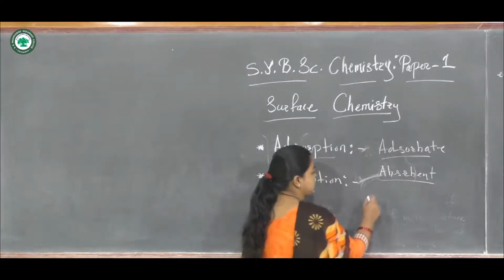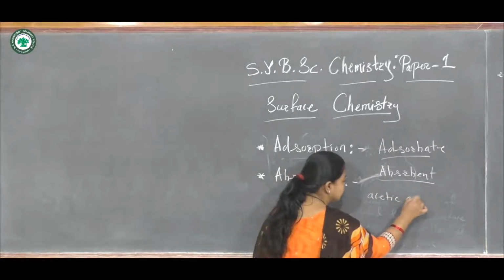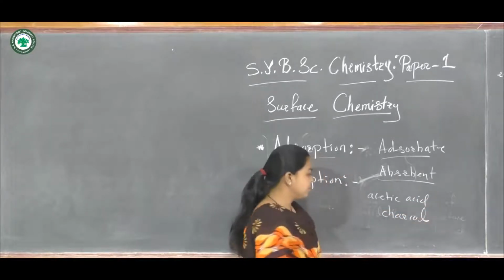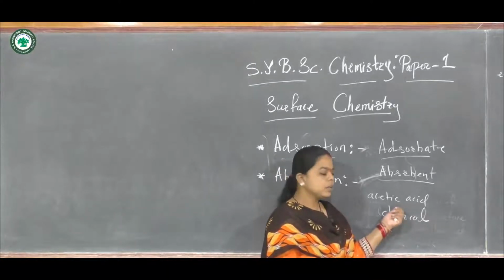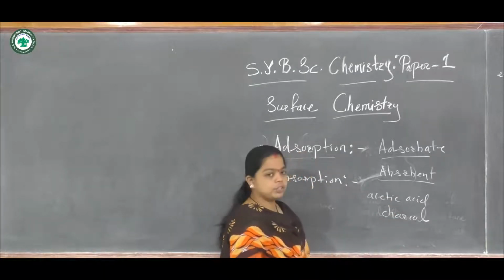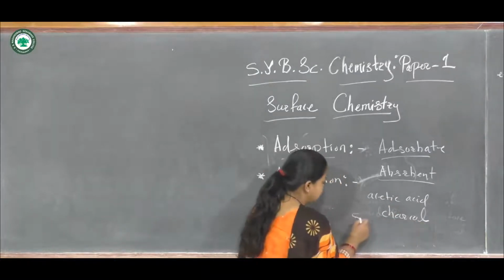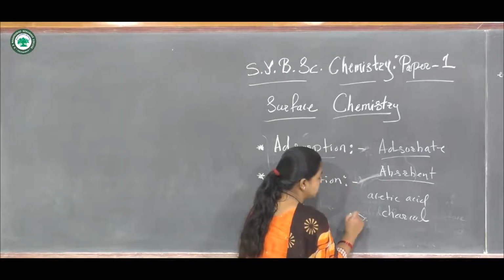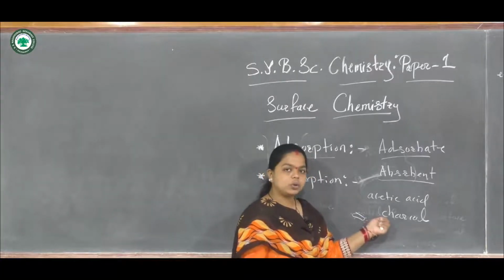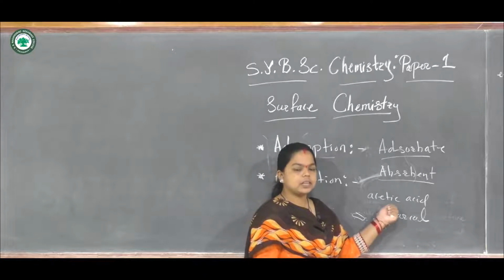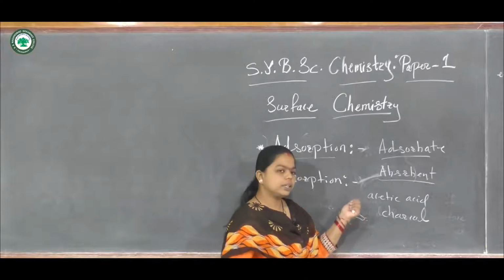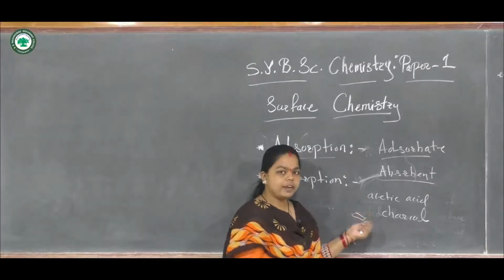So in the case of acetic acid with charcoal, if we mix the charcoal with the acetic acid, then molecules of the acetic acid will get adsorbed on the surface of the charcoal. If we consider this charcoal, the acetic acid molecules will get located here on the surface. So charcoal will act as the adsorbent and the acetic acid acts as the adsorbate. The adsorbate gets adsorbed on the surface of the adsorbent.